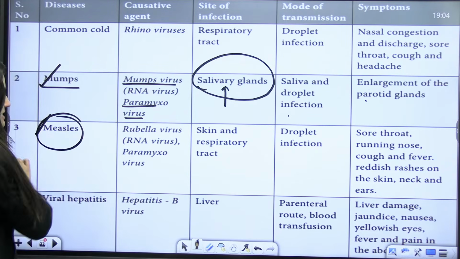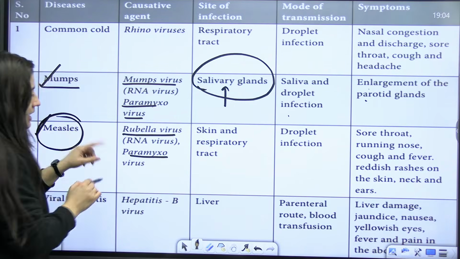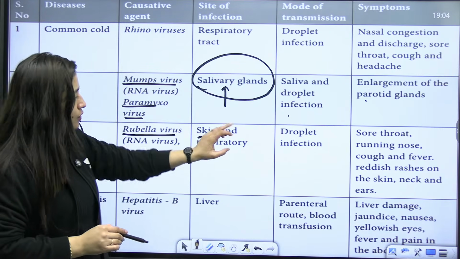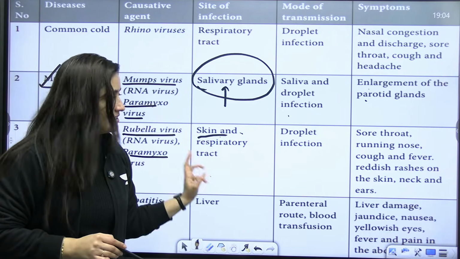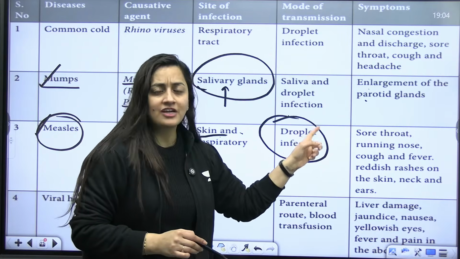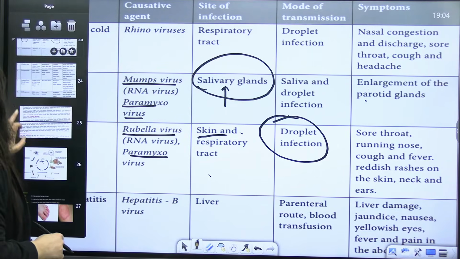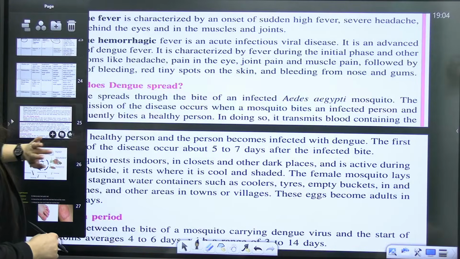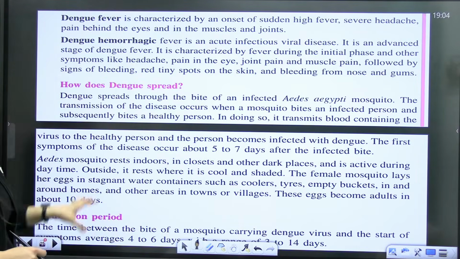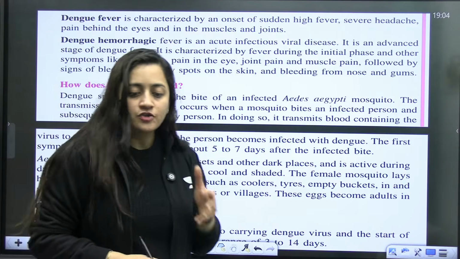And when it comes to measles, caused by the rubella virus, again a paramyxovirus. The site of infection is the skin and the respiratory tract. Again, droplet infection. So running nose is there, cough and fever, redness and all will be there. That's it. Okay, students.